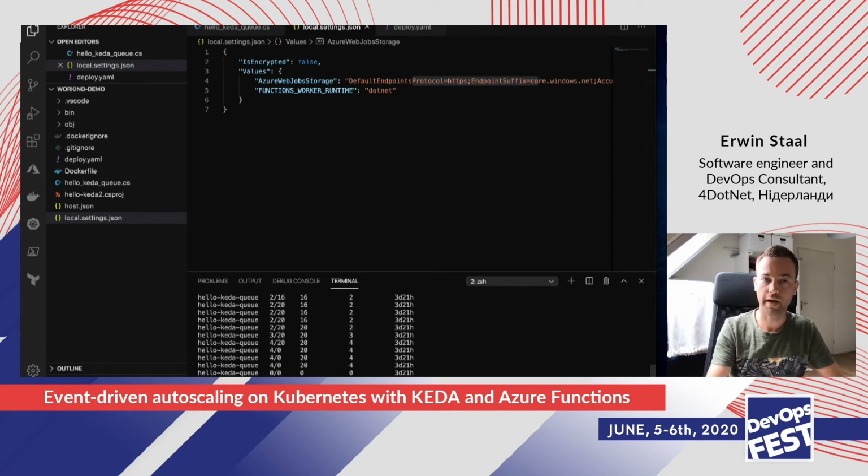Because what this Kubernetes deploy command will do, it will build my container, it will push this container into my registry, and it will then tell Kubernetes that it needs to fetch that image and actually start running that thing. And it will deploy some KEDA stuff as well. So this would just work. If I would now hit enter, this would be deployed.